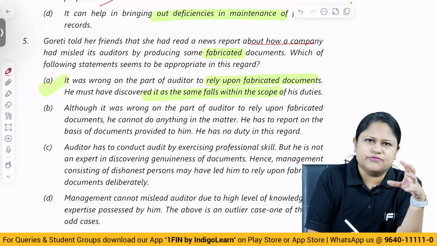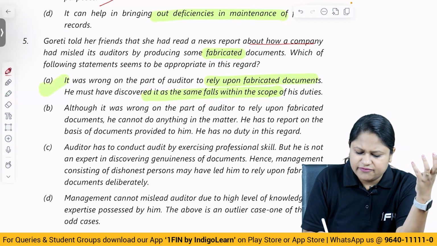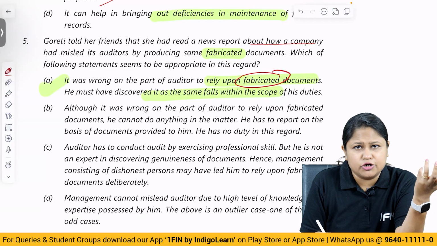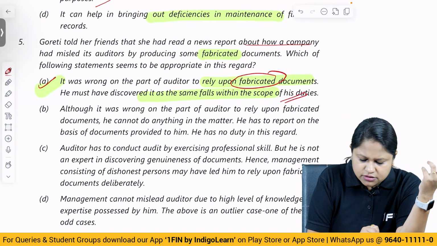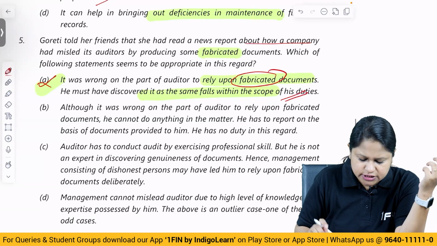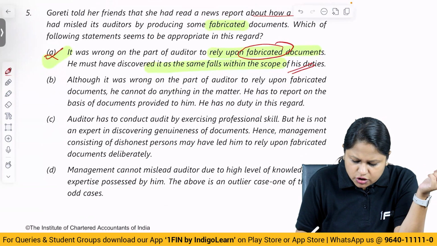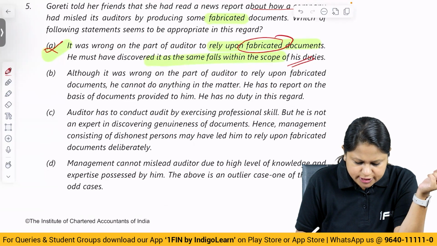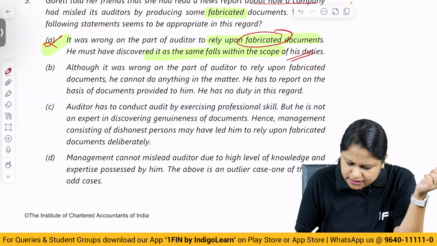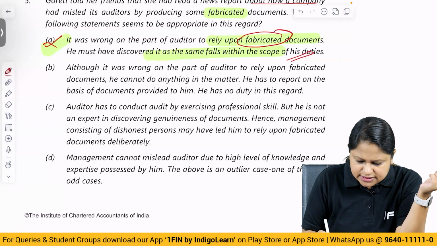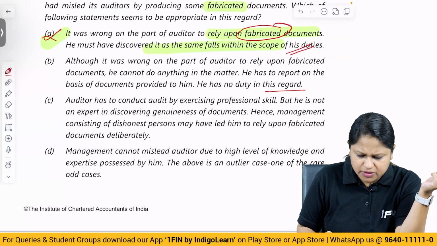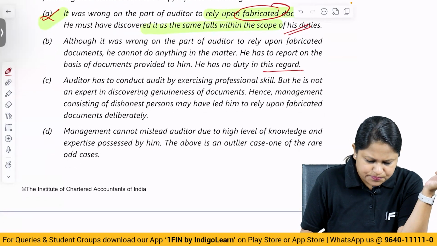Obviously with normal diligence, if he is able to find out, obviously he has to, but fabricated information he might not be able to, because he is not an expert in that. So obviously it does not come within his scope. So the first point is wrong, okay, because it says it falls within the scope. Although it was wrong on the part of the auditor to rely upon fabricated documents, he cannot do anything in the matter. He has to report on the basis of documents provided to him. He has no duty in this regard. Okay, this we can touch upon, but let's see other options, because we have to pick the best answer.